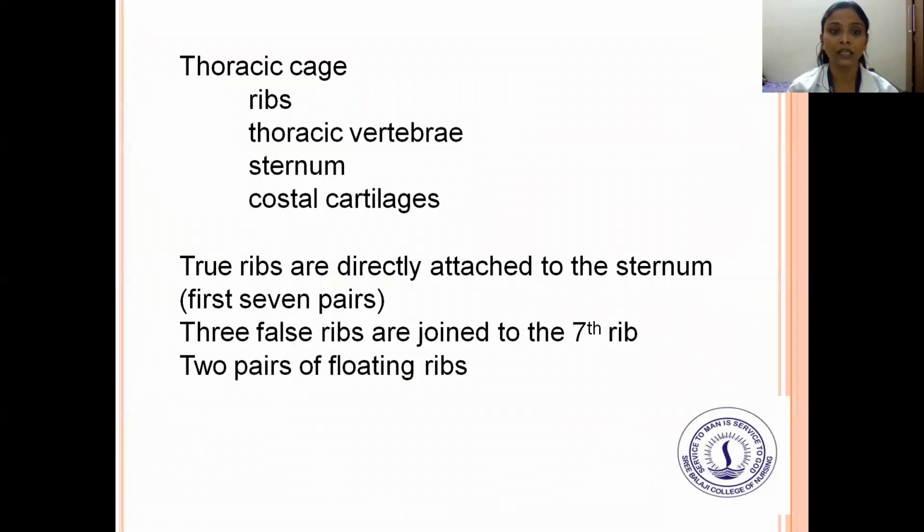And the thoracic cage has ribs, thoracic vertebrae, sternum, and costal cartilages. True ribs are directly attached to the sternum, that is, the first seven pairs. Three false ribs are joined at the seventh rib. Two pairs are floating ribs. That is the thoracic cage.